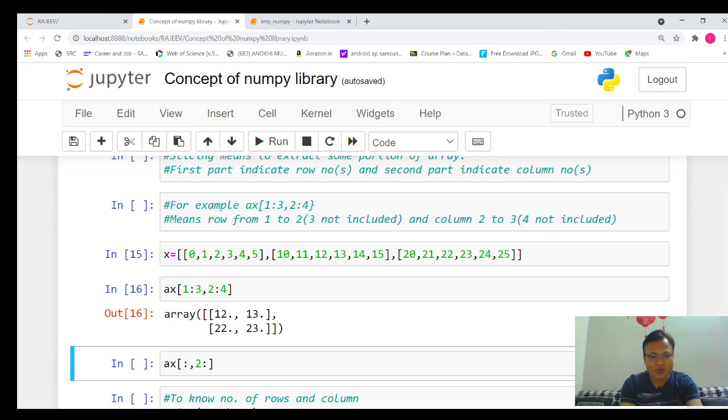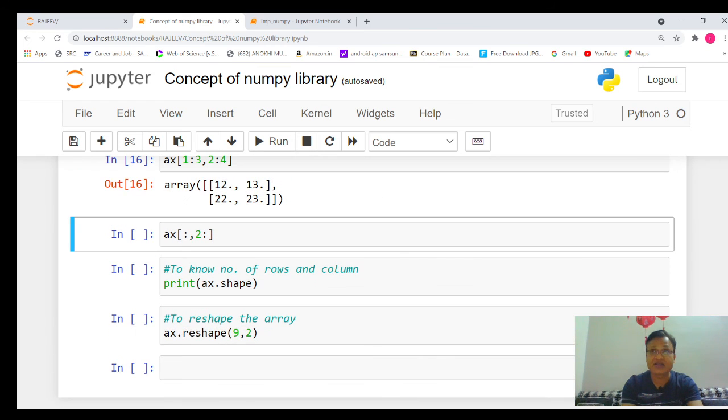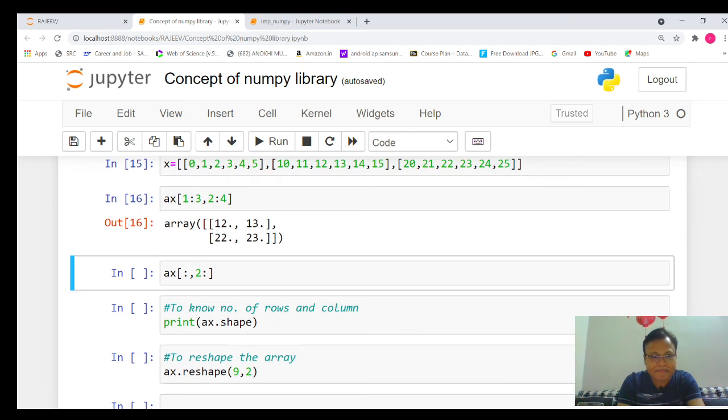Let's take one more format which is very useful. In this particular format, you will see I have written A[:, 2:]. Nothing is written before the comma, which means I want to extract all the rows. And for the column, it will start from the second column, and nothing is written after it, so it means from the second column to the last column. So if you execute that particular command,